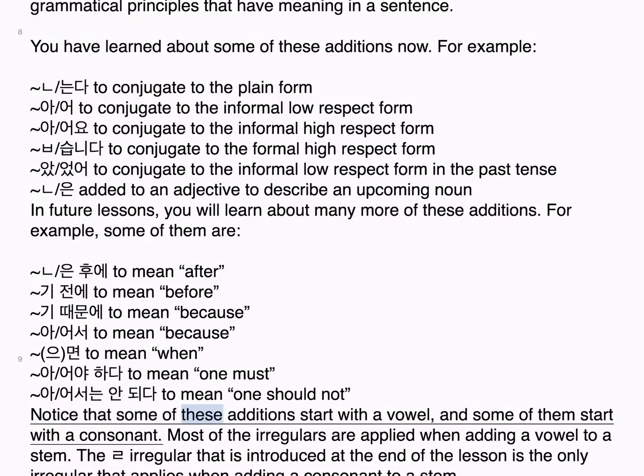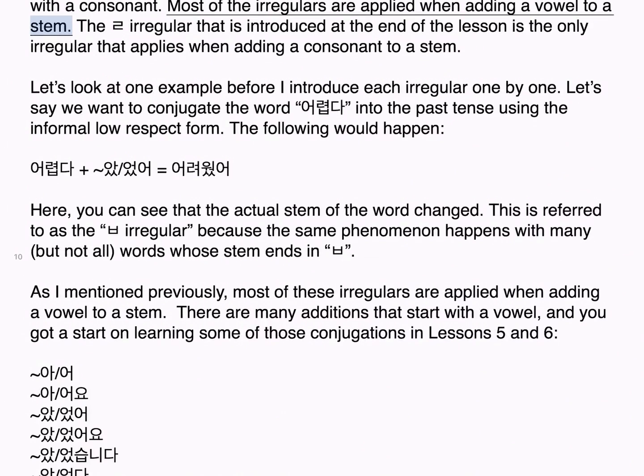Notice that some of these additions start with a vowel, and some of them start with a consonant. Most of the irregulars are applied when adding a vowel to a stem. The 리을 irregular that is introduced at the end of the lesson is the only irregular that applies when adding a consonant to a stem. Let's look at one example before I introduce each irregular one by one.